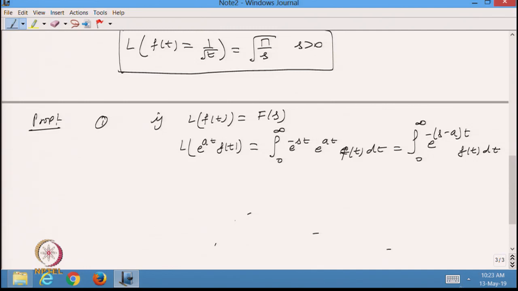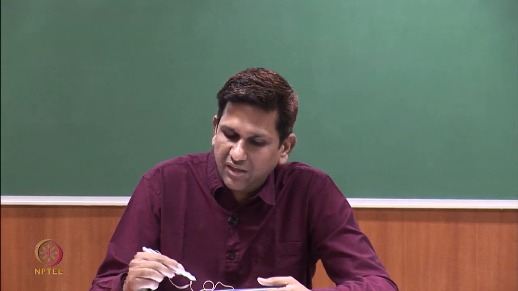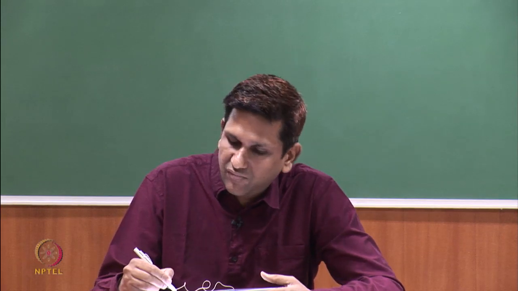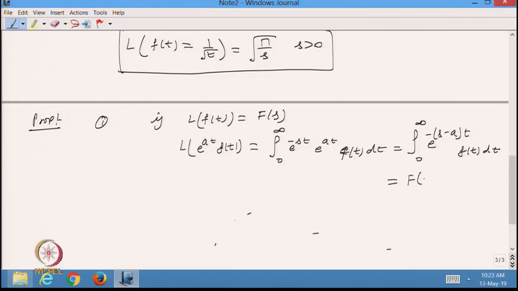And from here I can say that this is again the Laplace transformation of f t, only thing is that we have changed my s to s minus a. So this is the Laplace transformation with the change in scale of s. Here we have written f of s minus a, so we are changing the scale of the function s by a.